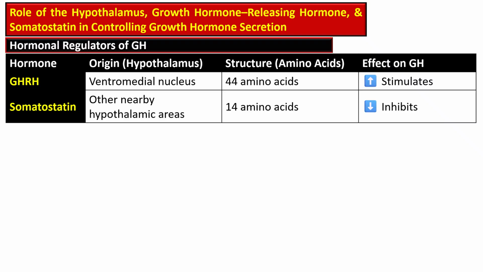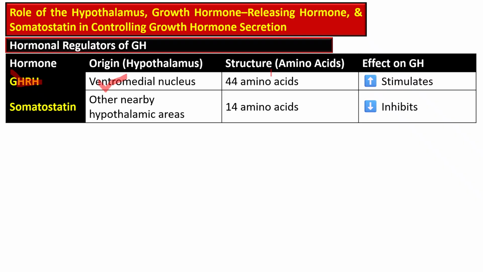So this role of the hypothalamus in the control of the release of growth hormone is summarized as follows. The growth hormone releasing hormone is secreted by the ventromedial nucleus.